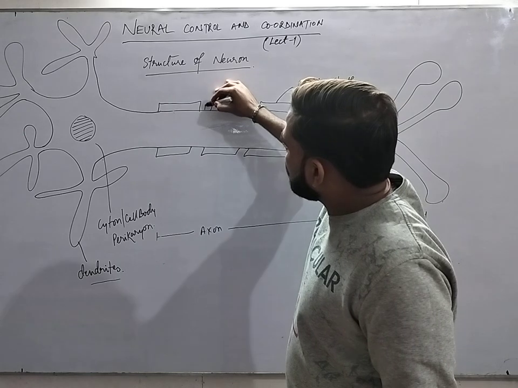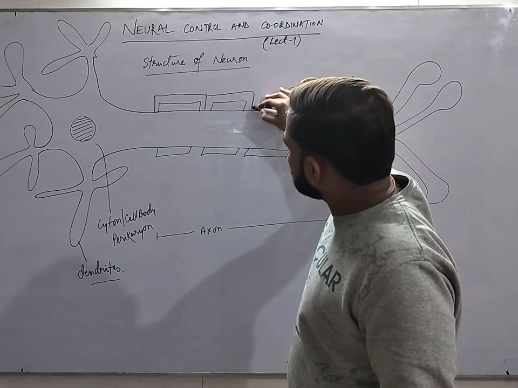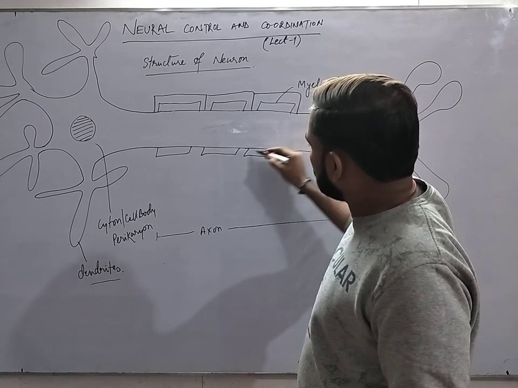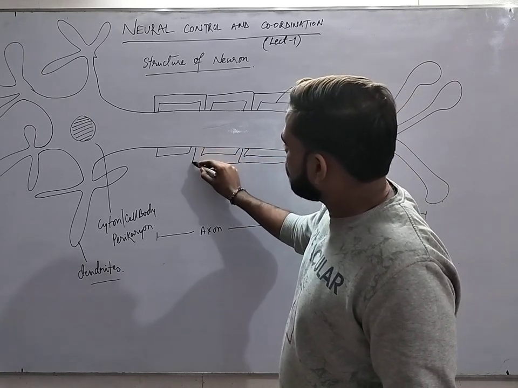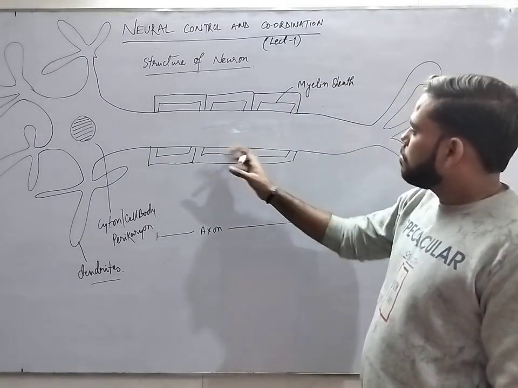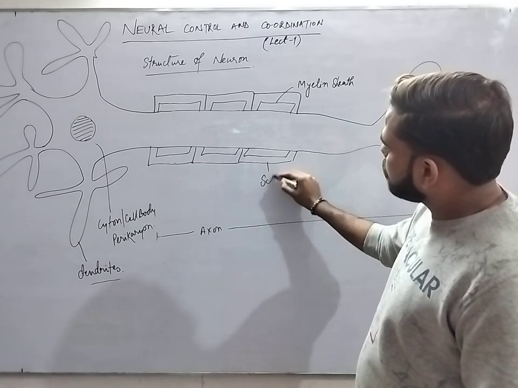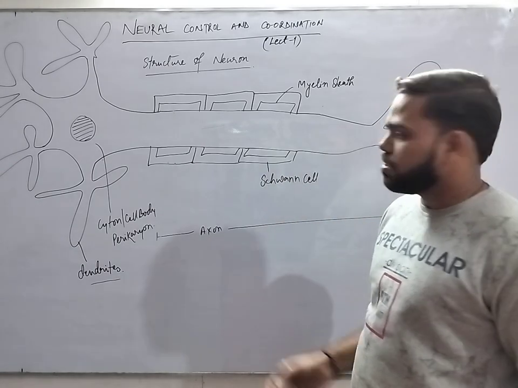On it there are the Schwann cells, which are continuous structures, and they are responsible for the formation of the myelin sheath.